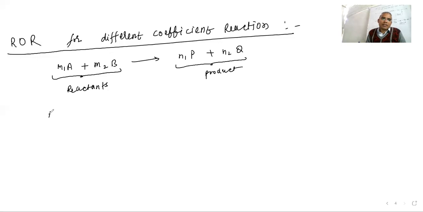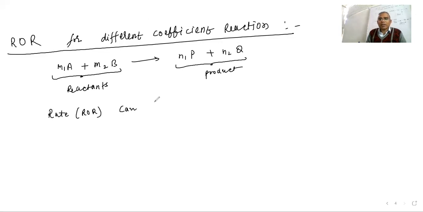For this type of reaction, how do we calculate the rate? Wherever the term rate comes, they are talking about the rate of reaction.